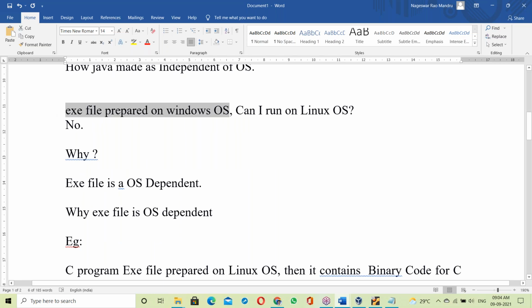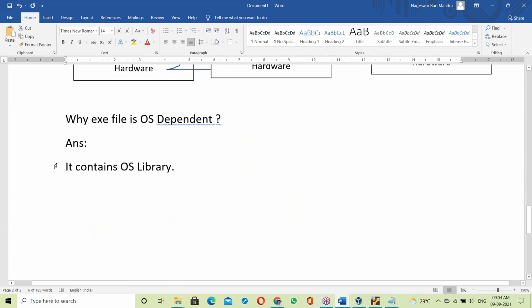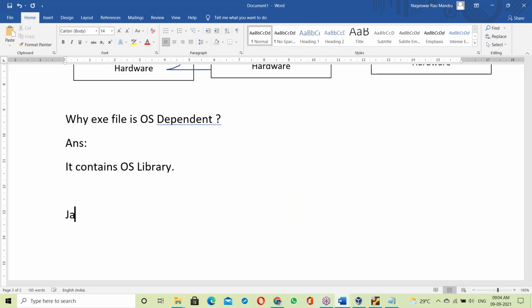An exe file prepared on Windows OS, can I run it on Linux OS? The answer is no, you cannot. Why? An exe file is OS dependent. So why is the exe file OS dependent? Because it contains the OS library. It's static linking. Now let us come to Java.